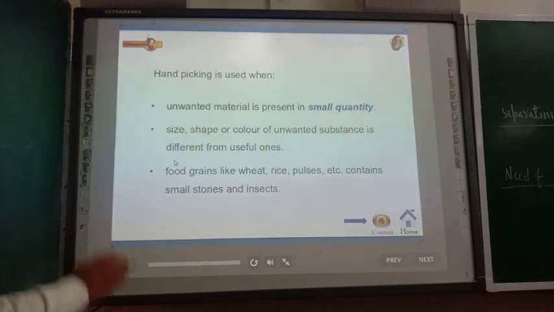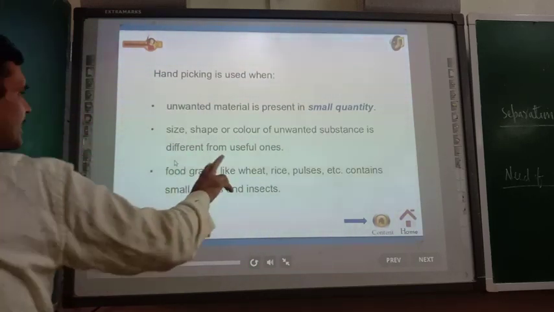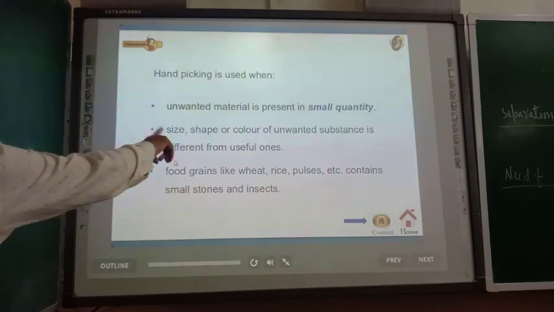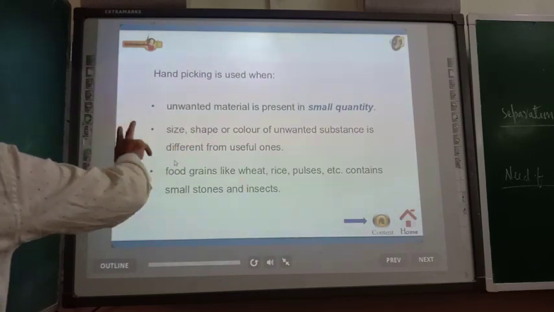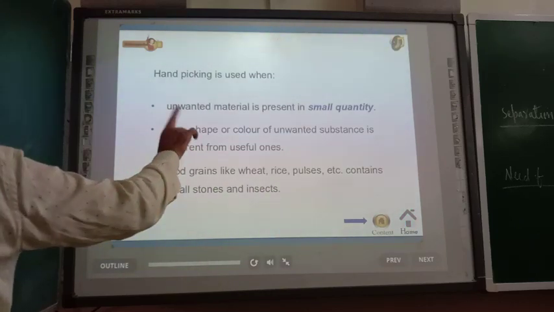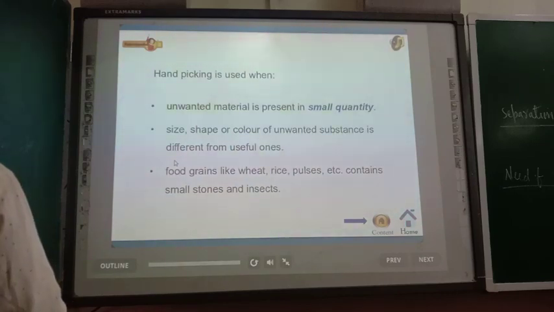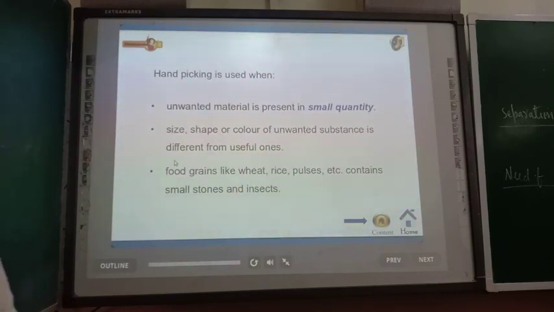They can be segregated by the hand picking method. So this is the condition for the hand picking method. When is the hand picking method used? When unwanted material is present in small quantity, and the size, shape or color of the unwanted substance is different from the useful ones, as in food grains like wheat, rice, pulses, etc. containing small stones and insects.